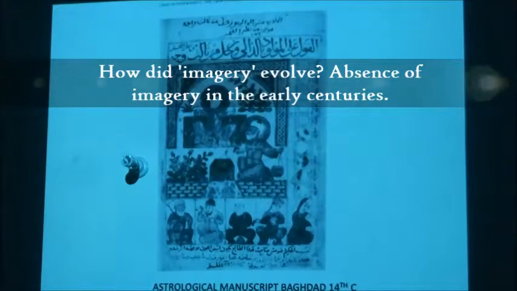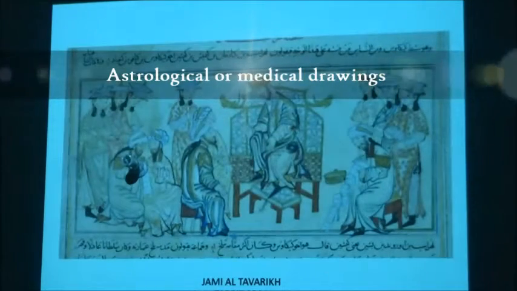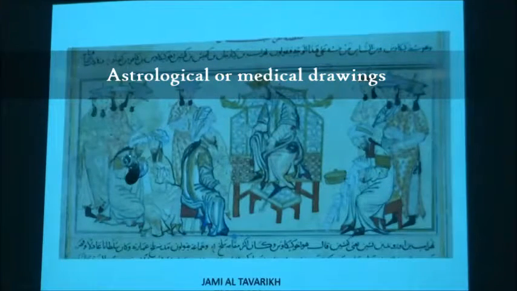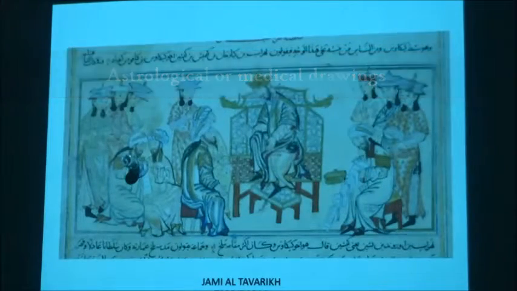So within the context of the Islamic artistic tradition, how did this imagery evolve, considering that it was considered blasphemy and was not encouraged in the early centuries? Some of the earlier imagery was either astrological manuscripts like this one that I am showing you, or medical drawings. This particular page is from the Jami al-Tawarikh, Tabriz, 1314. It's a manuscript which is a historical document.